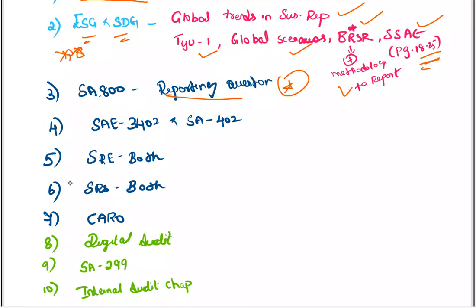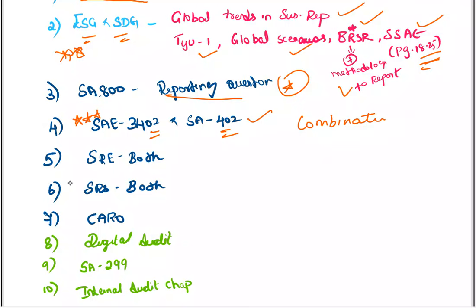Next is SAE 3402 and SA 402. SAE 3402 has not been tested recently. In the past 3-4 attempts it has not been tested yet. And SA 402 is also very important. You can get a combination question. My intuition is that you may get a combination question for these standards, because they are interrelated. So please do not skip.